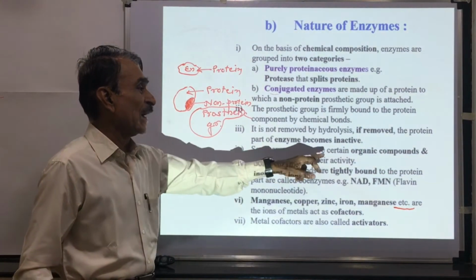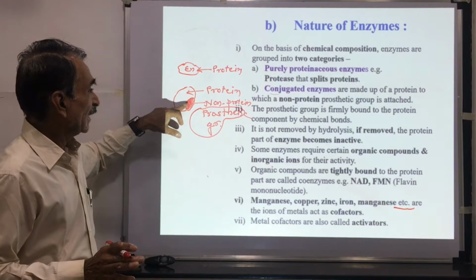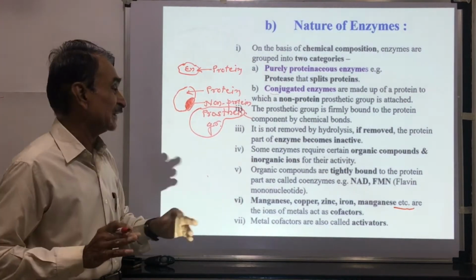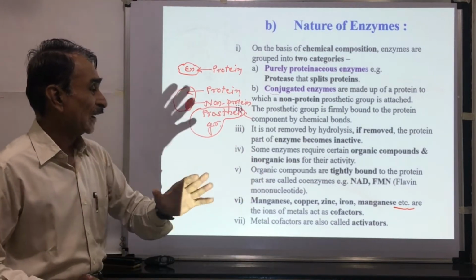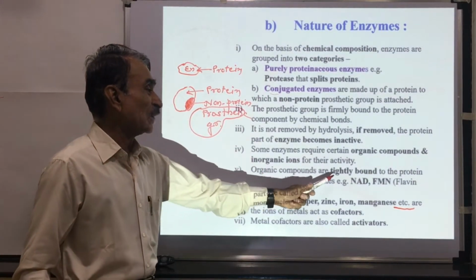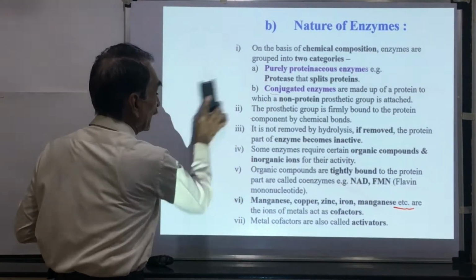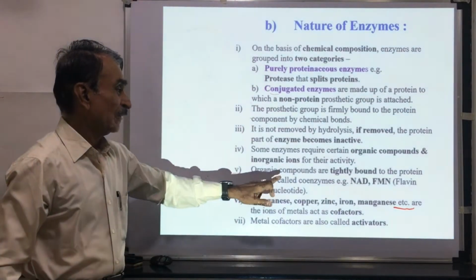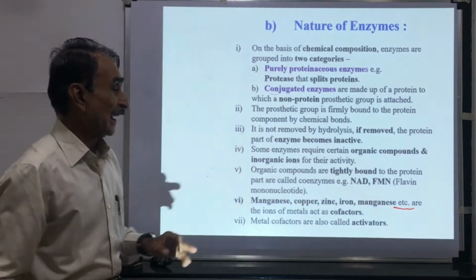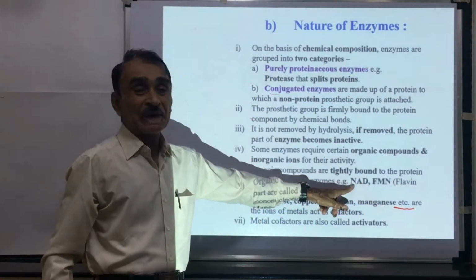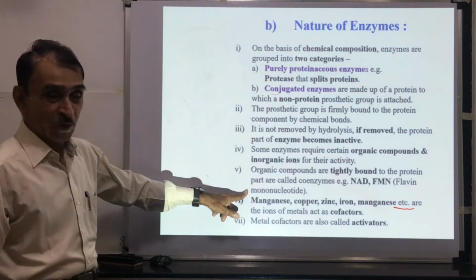There are some enzymes which require organic compounds and inorganic ions for their activity. Organic compounds are tightly bound to the protein part. These are called coenzymes, for example NAD, that is nicotinamide adenine dinucleotide, and FMN, flavin mononucleotide.